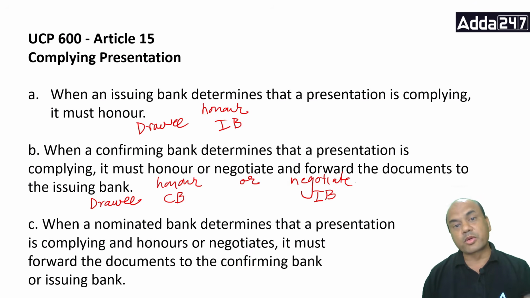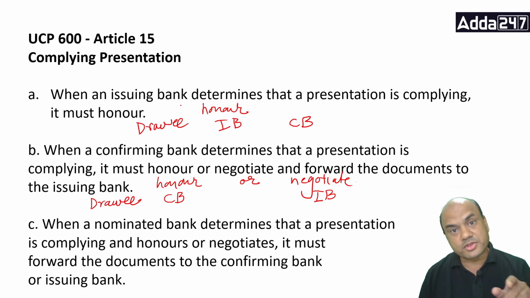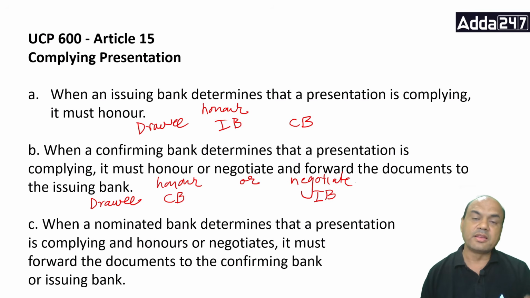Now one more case I'll give you. Even if the drawee is the confirming bank, suppose let's say the drawee is the confirming bank and the documents are presented to the issuing bank, then also the issuing bank has to honor because ultimately, let anything happen, the issuing bank is the responsibility, right? Got it? So ultimately remember this: every LC which is available with a confirming bank will always be available with the issuing bank. Got it?